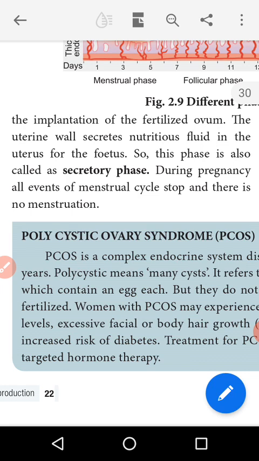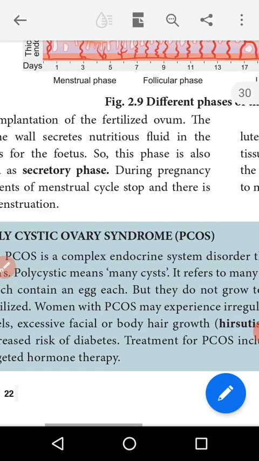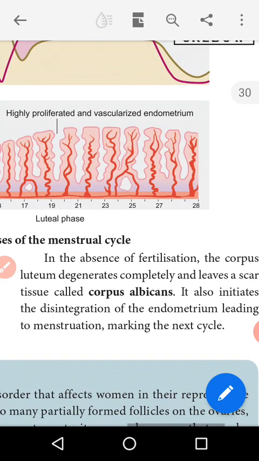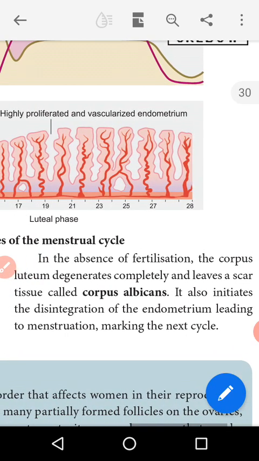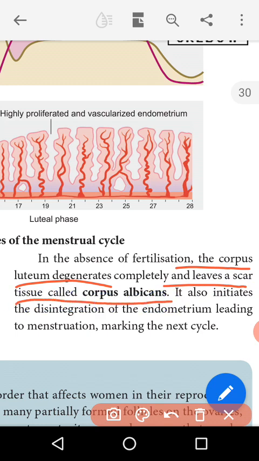கருவுறுதல் நிகழாவிட்டால், in the absence of fertilization, the corpus luteum degenerates completely and leaves scar tissue called the corpus albicans. It also initiates the degeneration of the endometrium, leading to menstruation. The next cycle is starting.